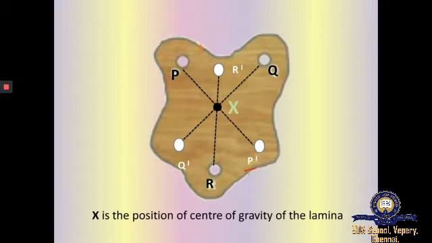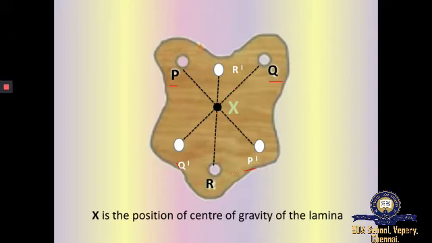Repeat the experiment by suspending the lamina from Q and mark the plumb line as Q dash. As we did for P, you have to do for the point Q, and you have to mark the position of the plumb line as Q dash, and draw a line.